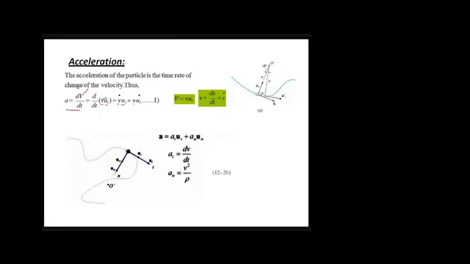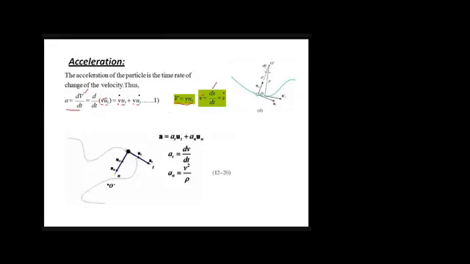Based on this, you can take the derivative. As we know, v is equal to magnitude into direction, and this magnitude can be given by this equation, which is from the previous slide.